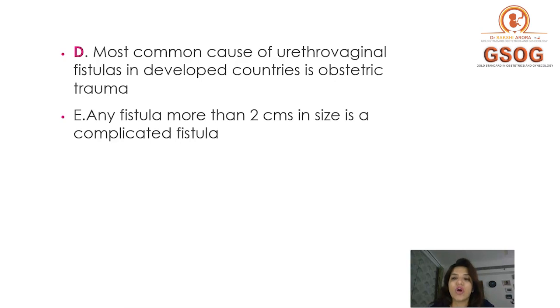Option D says most common cause of ureterovaginal fistula in a developed country is obstetric trauma. Okay, so in developed country, it is not obstetric trauma. In developed countries, it is hysterectomy. That means it is due to surgery. In developing countries, it is due to obstetric trauma like an obstructed labor or due to a difficult forceps delivery. A difficult forceps delivery can lead to a ureterovaginal fistula, right? So this option over here is incorrect.